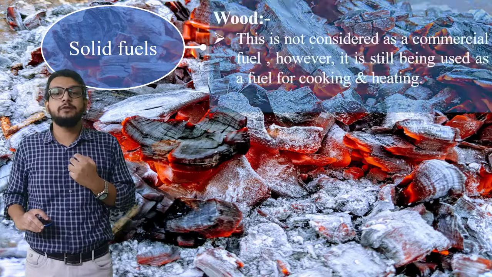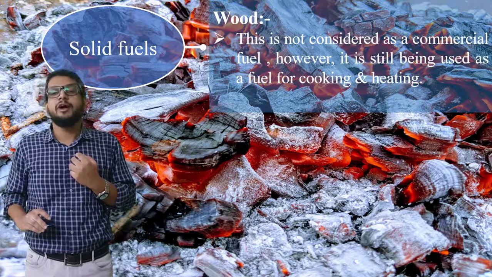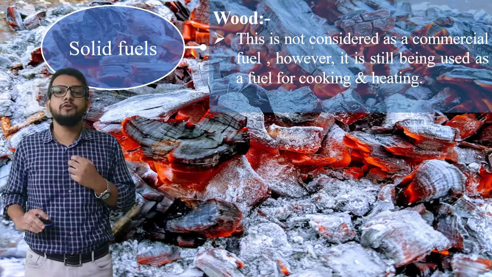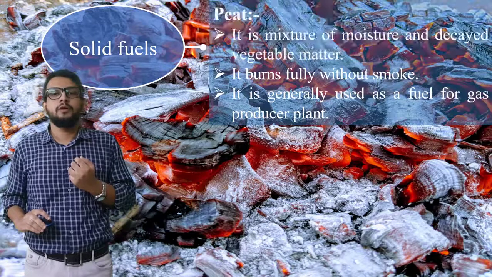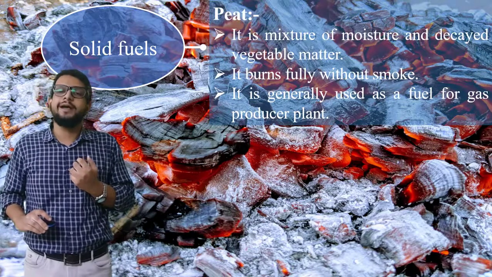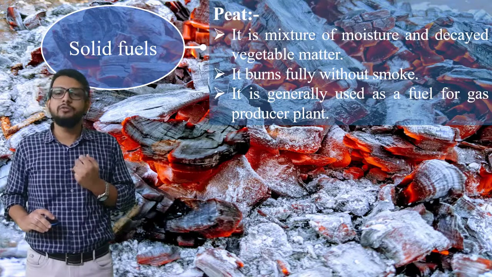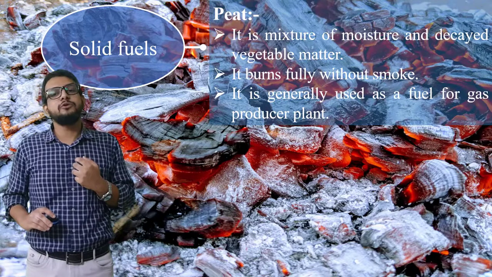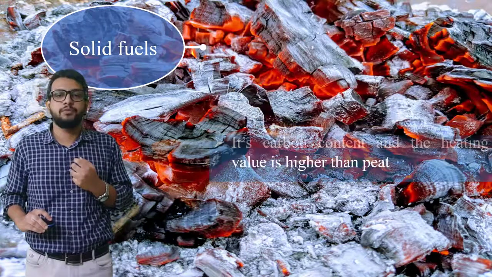First type, let us see wood. This is not considered a commercial fuel, however it is still being used as a fuel for cooking and heating purposes. Then peat. It is a mixture of moisture and decayed vegetable matter. It burns fully without smoke. It is generally used as a fuel for gas producer plants.